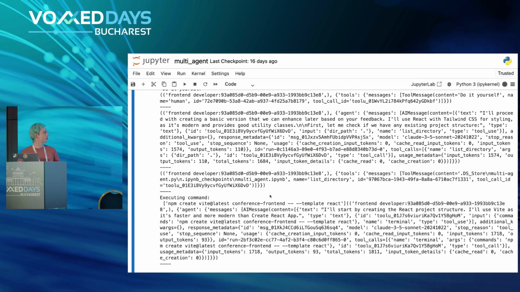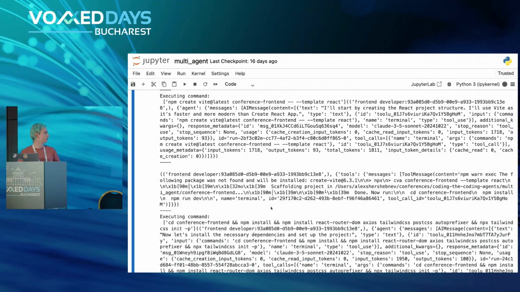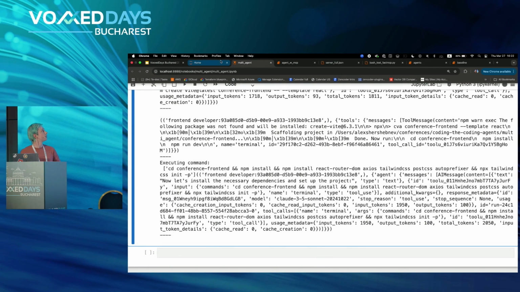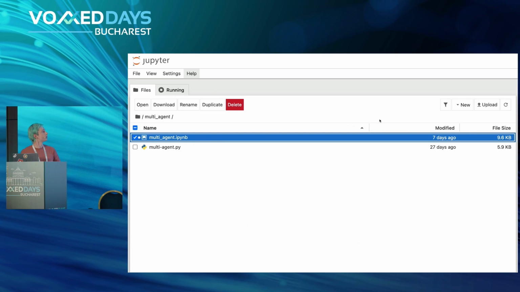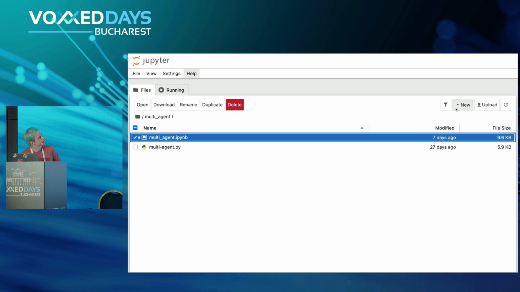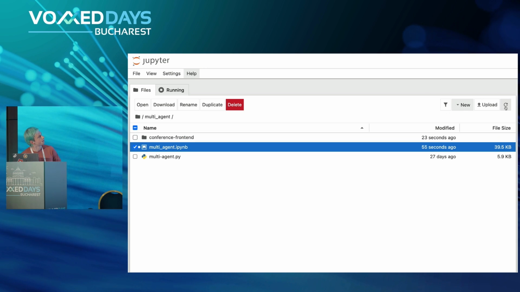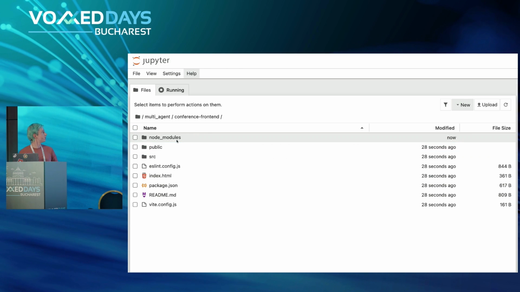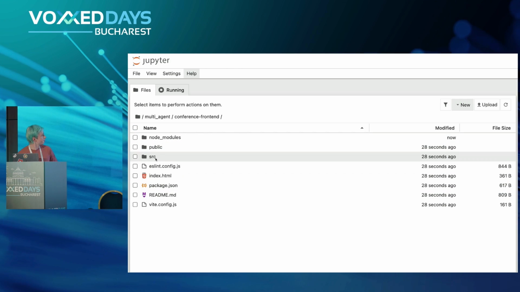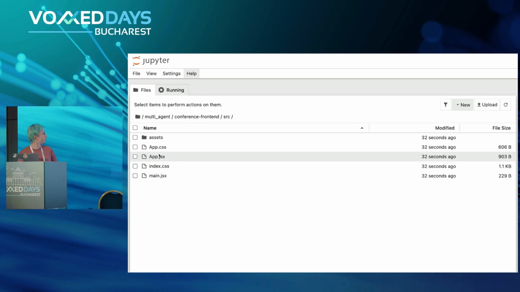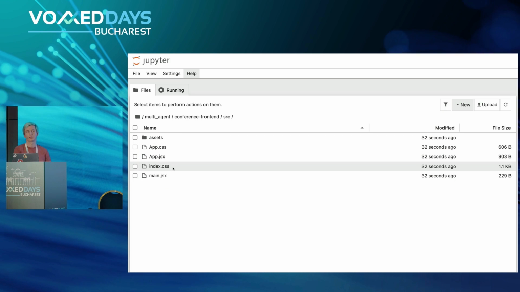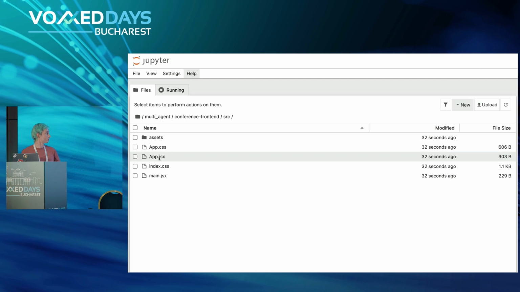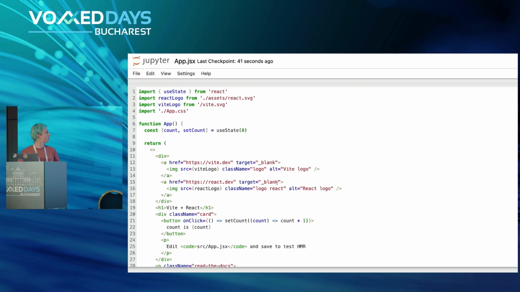Basically, it will take some time because npm install usually takes quite a lot of time. But we should be able to see already something happening in our file system. Where's the refresh button? Yeah, it's using Anthropic. So we already have the directory, we already have some code over here, some node modules are already installed, so we should be able to see, yeah, we already have some source code for our hopefully working website.